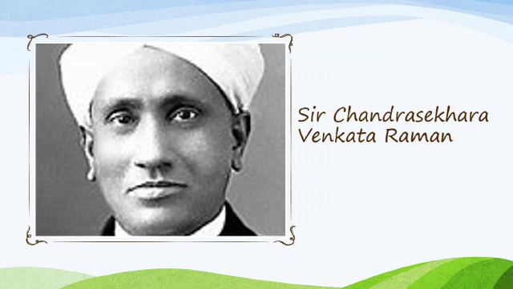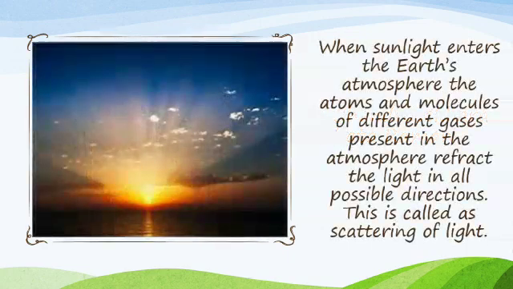From this, let us see what is called scattering of light. When sunlight enters the Earth's atmosphere, the atoms and molecules of different gases present in the atmosphere refract the light in all possible directions. This is called scattering of light. Here the beam of light is redirected in all directions when it interacts with a particle of the medium. The particles or molecules which scatter light are called scatterers. That is, the interacting particle of the medium is called a scatterer.